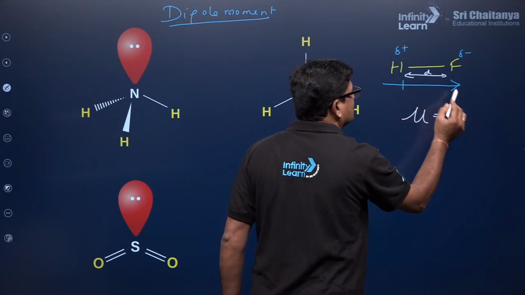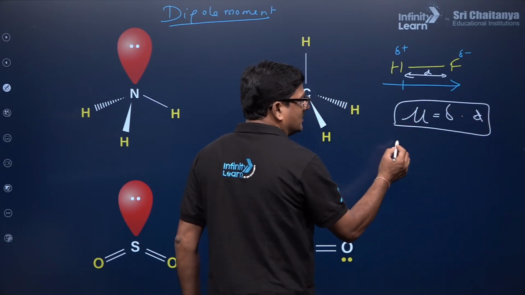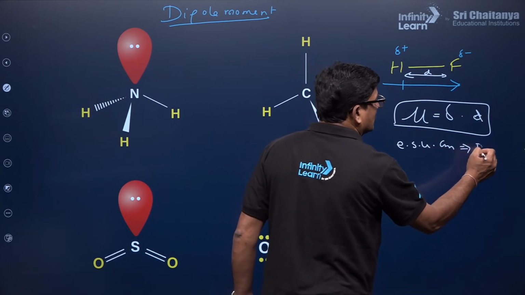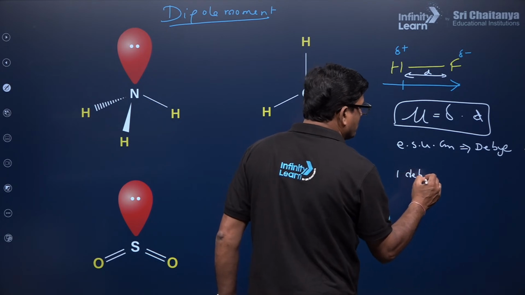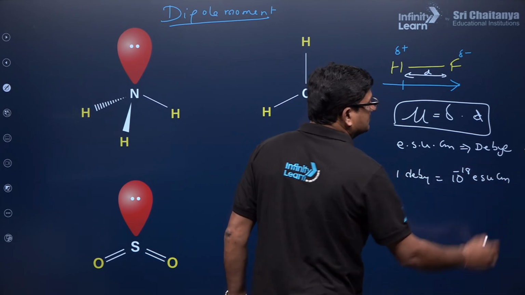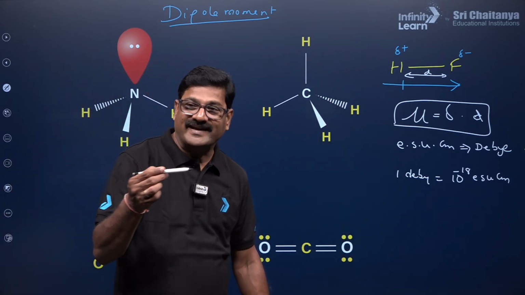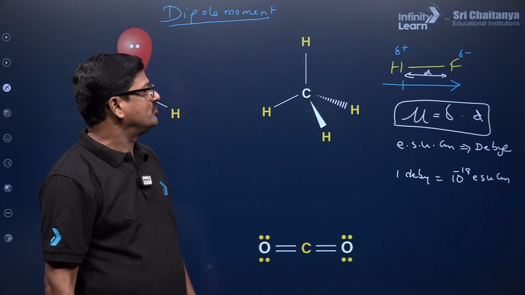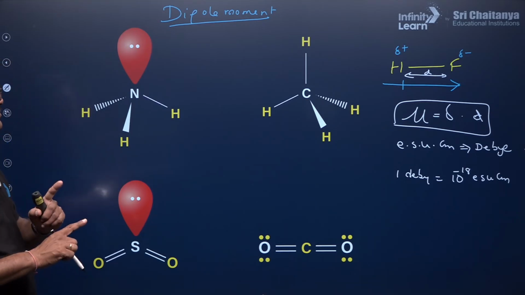This is what is called the bond distance. So, this is what is called the dipole moment, and ESU centimeter is the unit, otherwise it is called a Debye. Okay, 1 Debye is equal to 10 power minus 18 ESU centimeter, and we are going to show this dipole moment in the direction of the bond which is moving, and when 2 bonds are there, it is going to be a vector quantity.